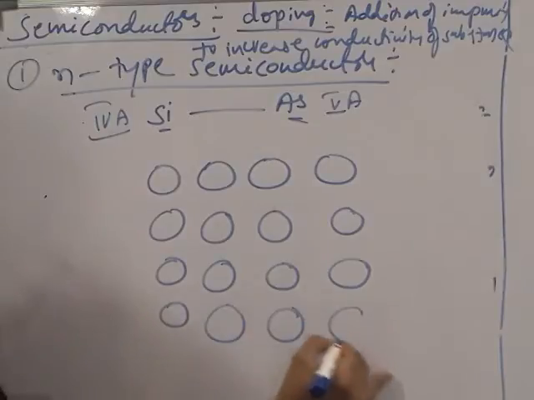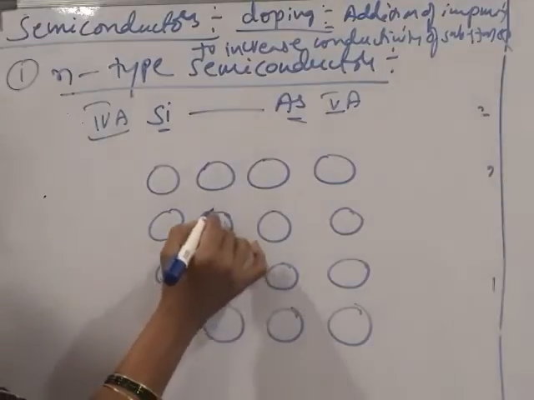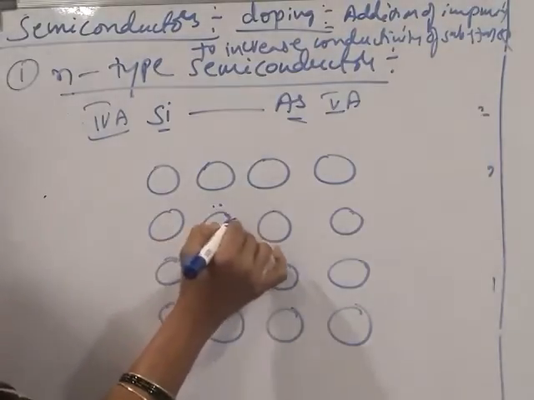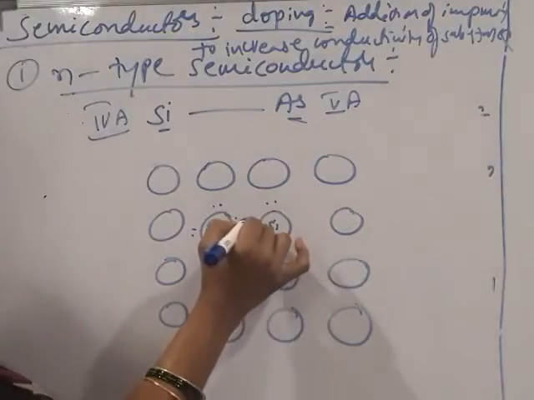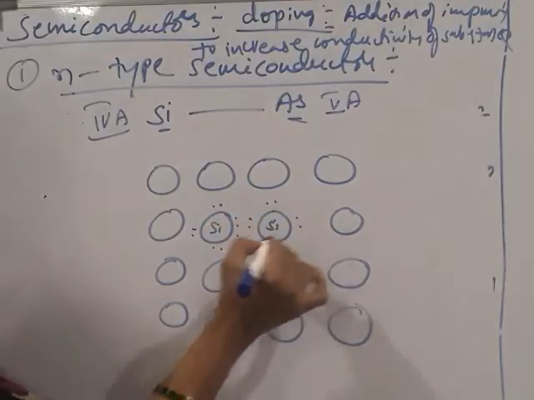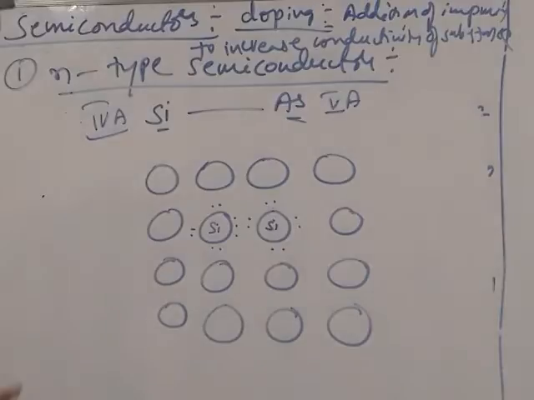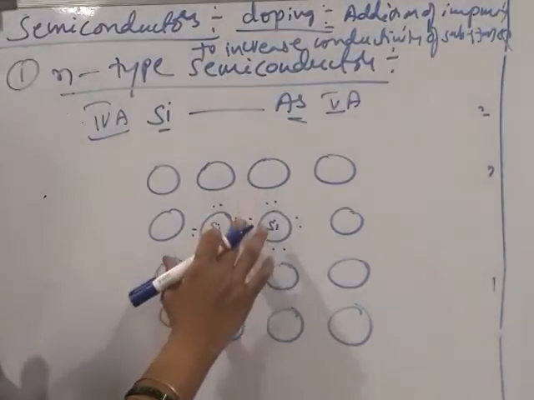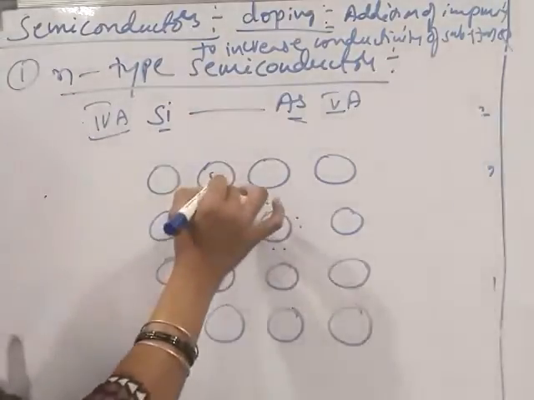Each silicon atom is surrounded by 4 neighboring atoms, and it forms bonds with them using its valence electrons.